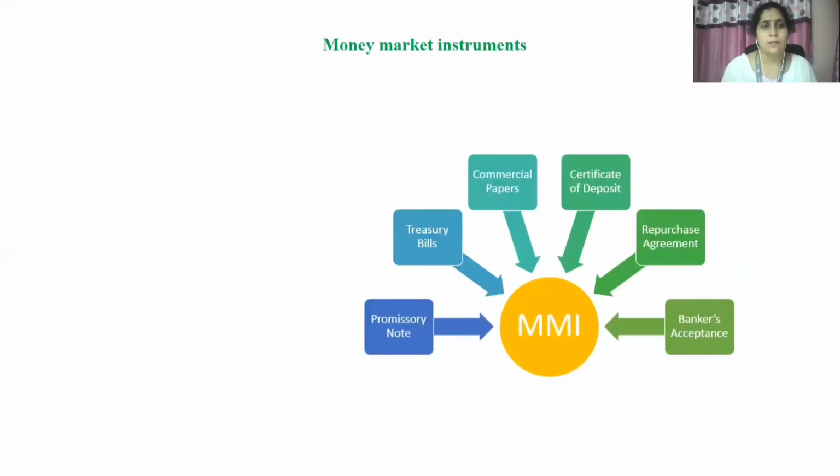These are the instruments that come under the money market. As I said, these are traded from a short-term perspective: promissory note, treasury bills, commercial paper, certificate of deposit, repurchase agreement, and bankers acceptance. These are said to be money market instruments. Why do we call them money market instruments? Because they are short-term investments.